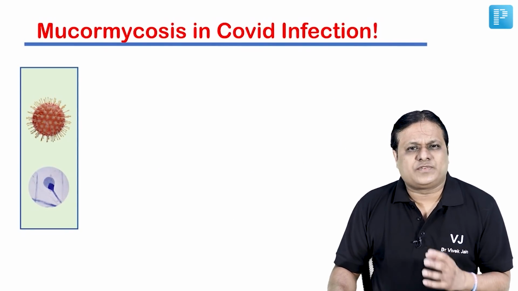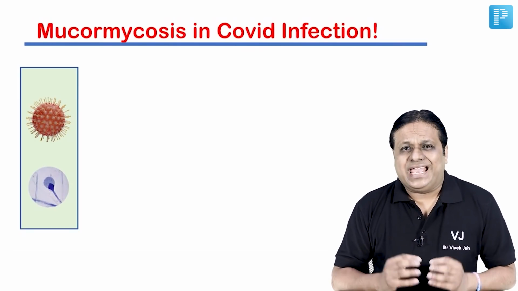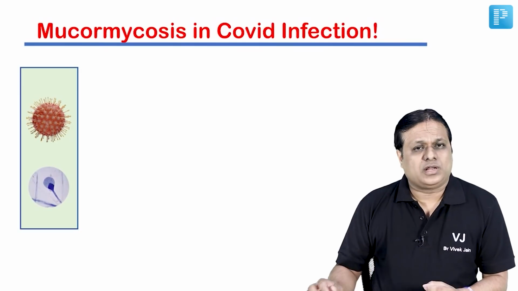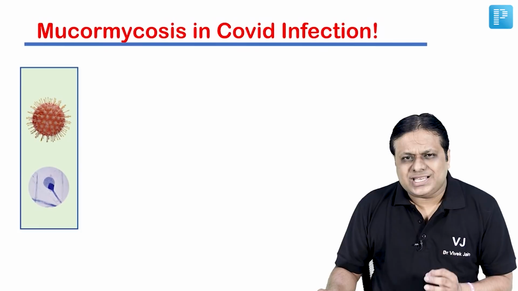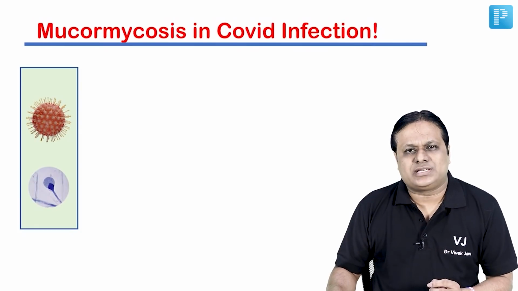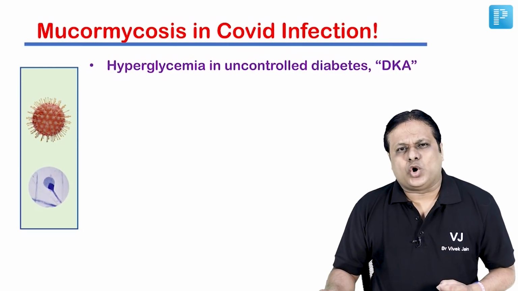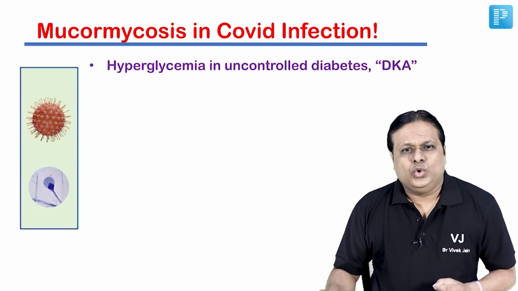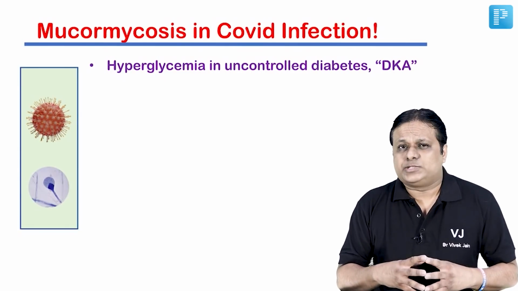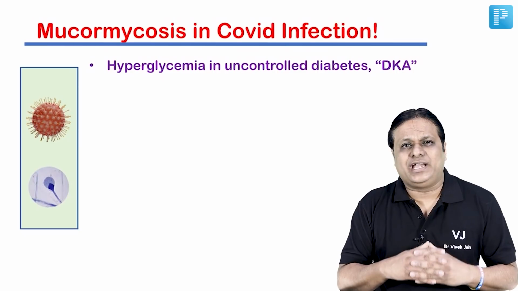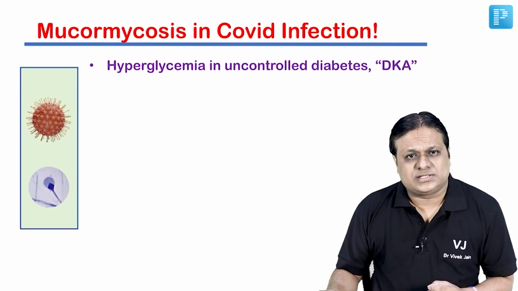When you look at risk factors for mucormycosis in COVID infection, friends, frankly, exact epidemiology has not been worked out yet. Several risk factors have been proposed. Few of them seem plausible as per epidemiological studies. Like we know that this mucormycosis is definitely common in those patients of COVID who have hyperglycemia in uncontrolled diabetes, and especially those patients who have presented with DKA, that is diabetic ketoacidosis.